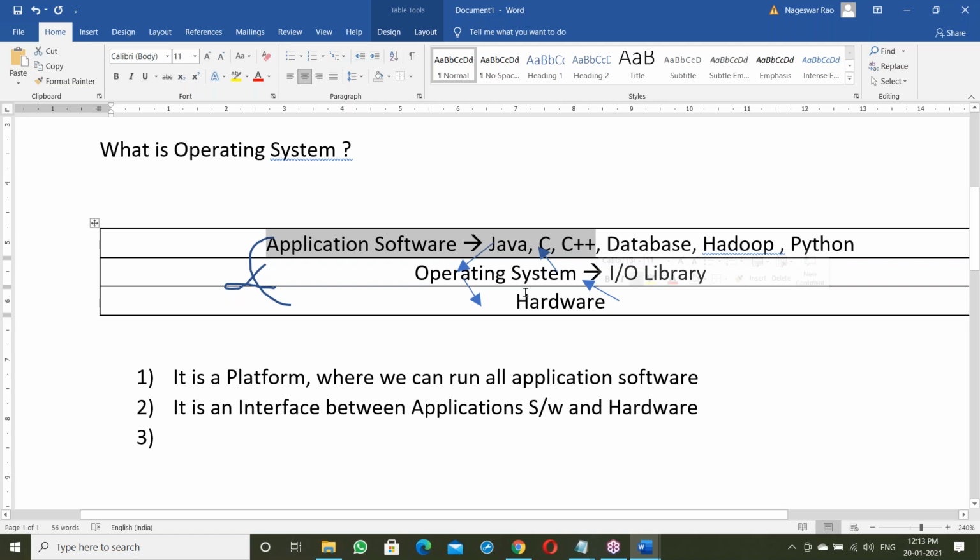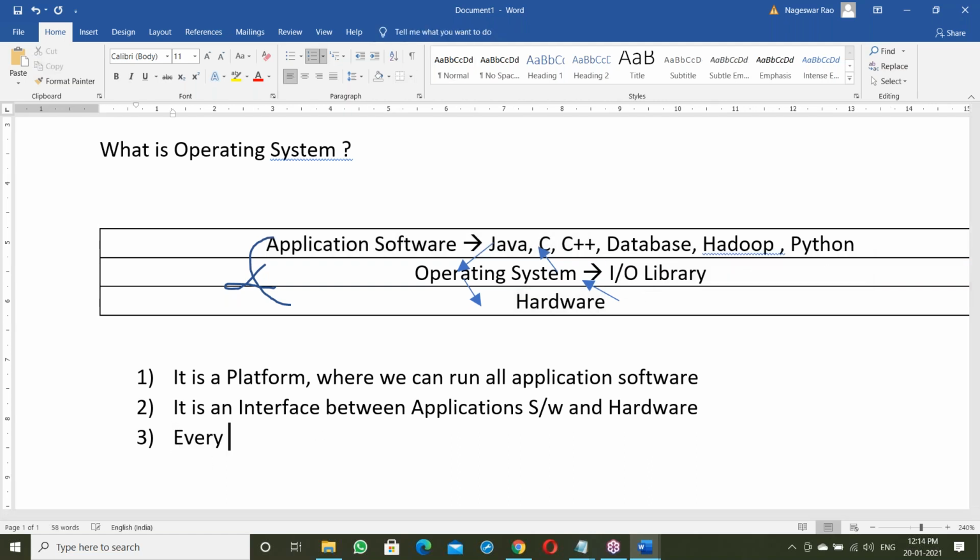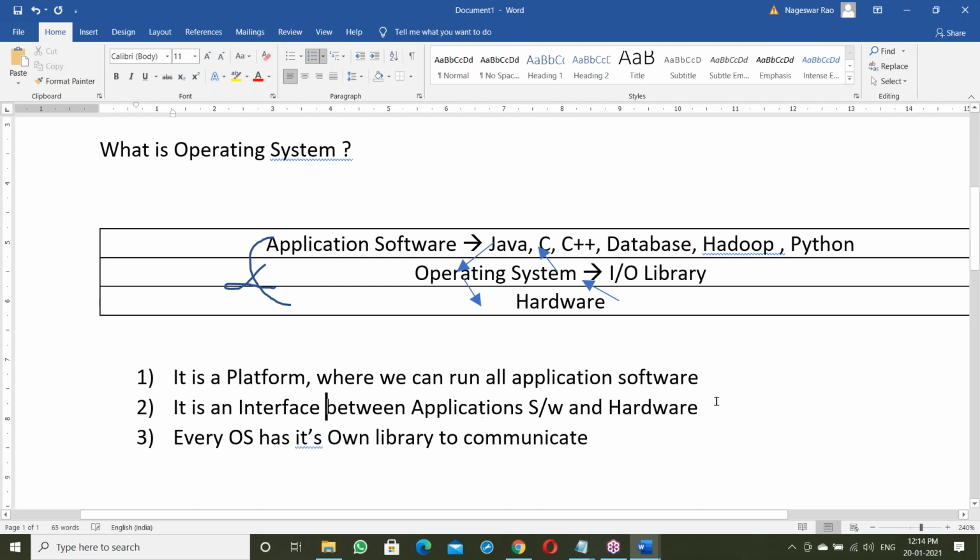To communicate between application software and hardware components, every OS has its own library.